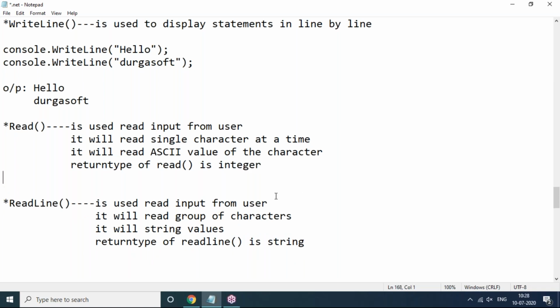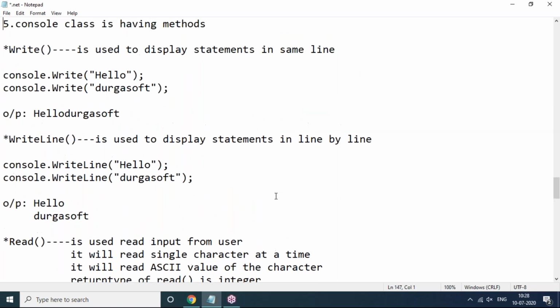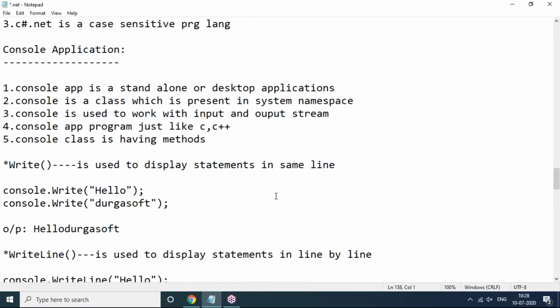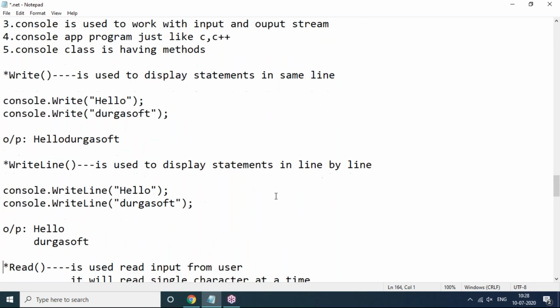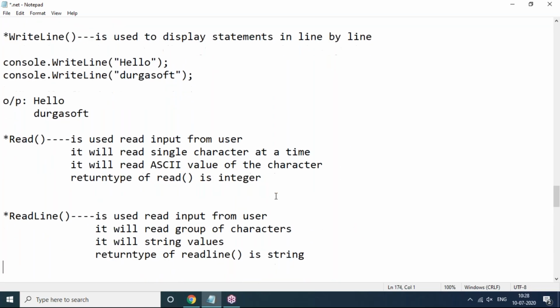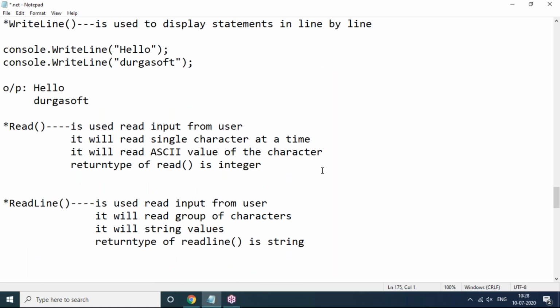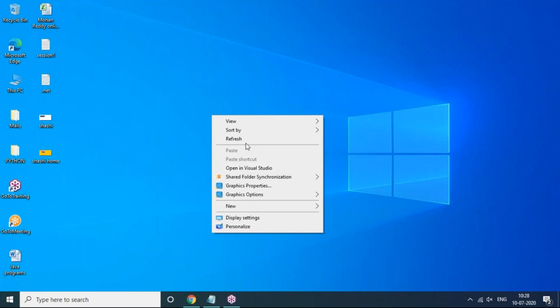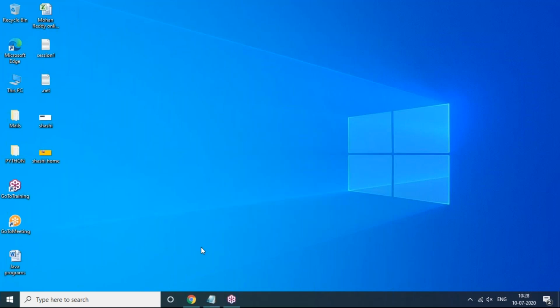So this is the basic introduction of console application in C#.NET. We'll see now. We'll start creating a console application, but to create a console application or any other application, we compulsorily need to make the setup. So our setup is what? First we have to set up Visual Studio here. Visual Studio 2019 is already on my computer, but I would like to show you in a few steps how to download and install it.